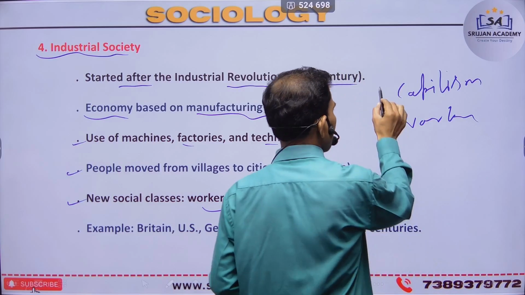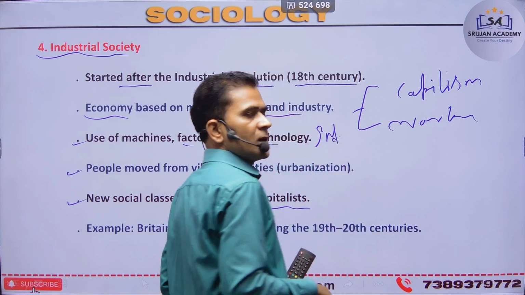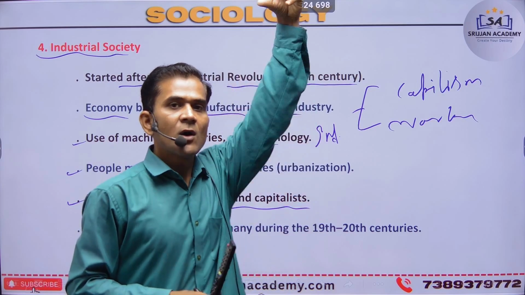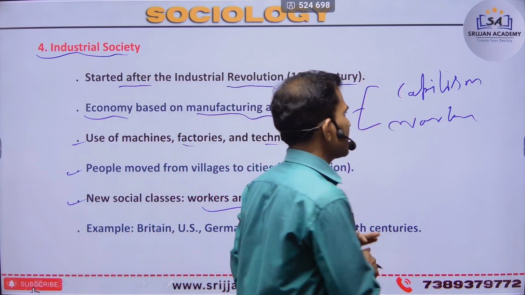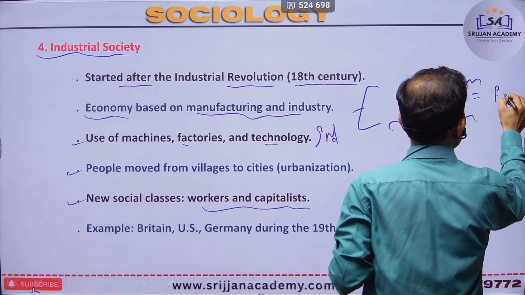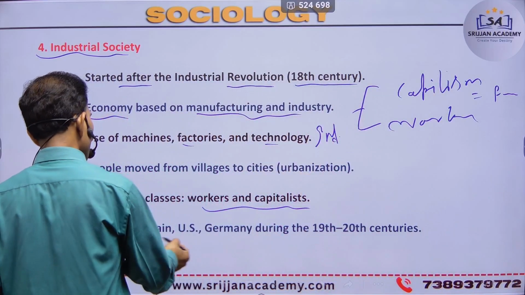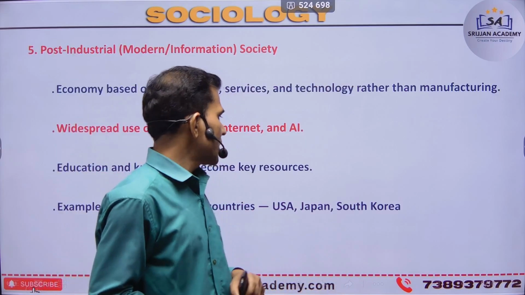Both classes were created via industry. After the industrial society, we created owners and workers, and in between them a middle man, and communities developed, for example the US and Germany during the 19th century.